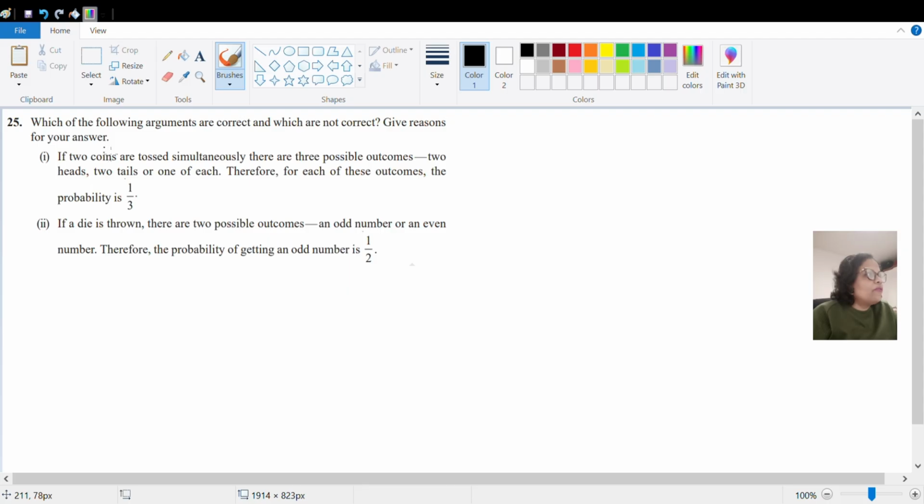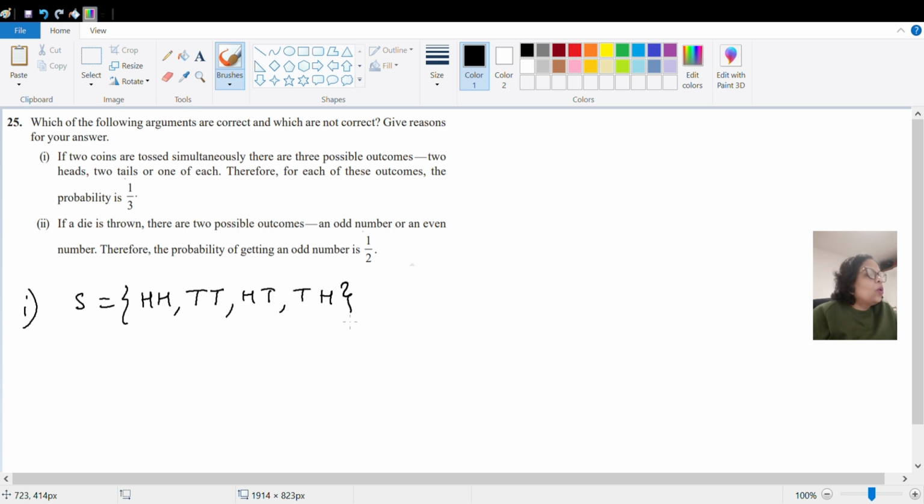So let us go for the first statement, which says if two coins are tossed simultaneously, there are three possible outcomes: two heads, two tails, or one of each. Therefore, for each of these outcomes, the probability is 1 by 3. So let us check, but it is not correct. Okay. So the sample space will have either two heads, two tails, first head then tail, first tail then head.